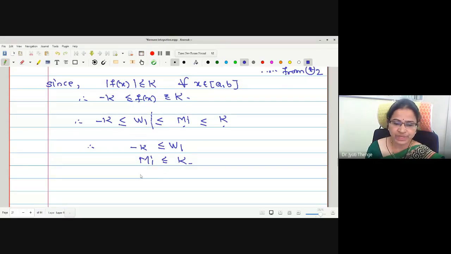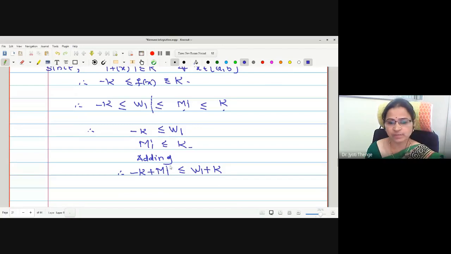Is that fine? If I add, what will happen? Minus k plus mi is less than or equal to W1 plus k. Then what is the value of W1 minus mi?